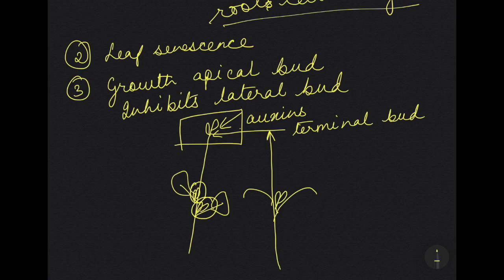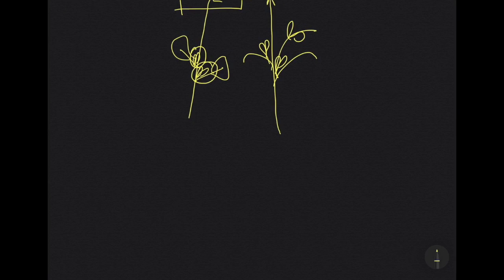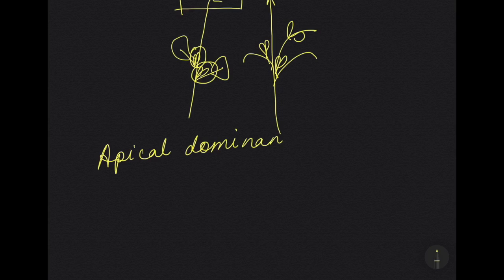So then only there will be growth of branches. So this phenomenon of suppression of growth of lateral buds by apical buds is known as apical dominance. That means the apical bud keeps on growing, but the lateral buds do not grow.